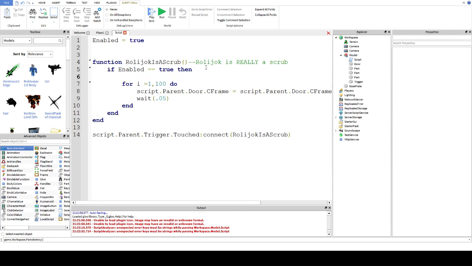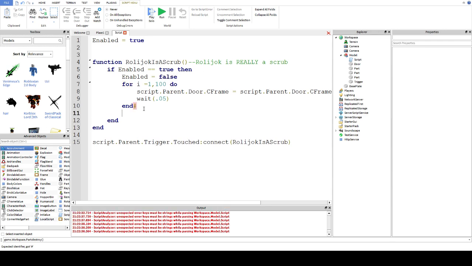Right, so as you can see, I've been a fool and I removed our little enabled equals false, enabled equals true thing I put in earlier to prevent it from running multiple times. Don't forget that if I put it in like this, that starts the code, now enabled is false so it can't run again, goes through here, now it's finished running, enabled is true, it can now run again.